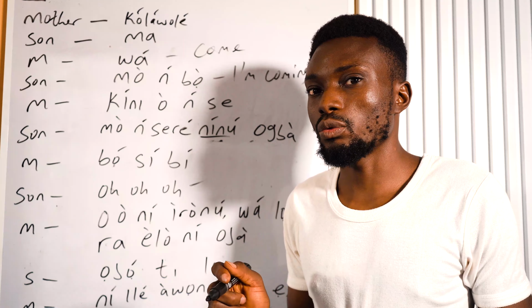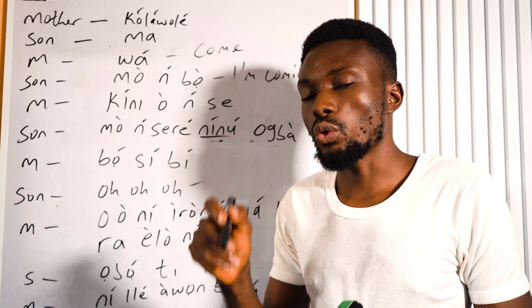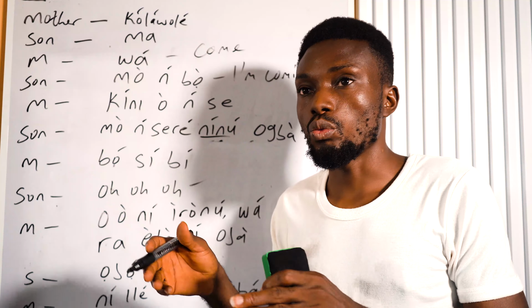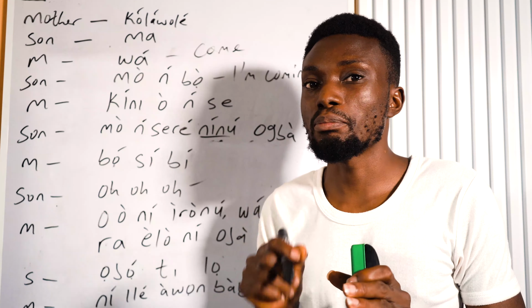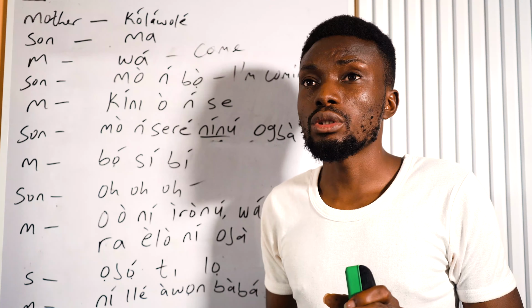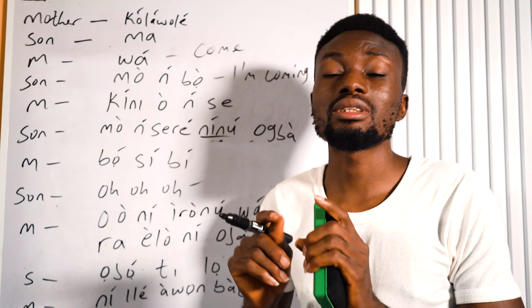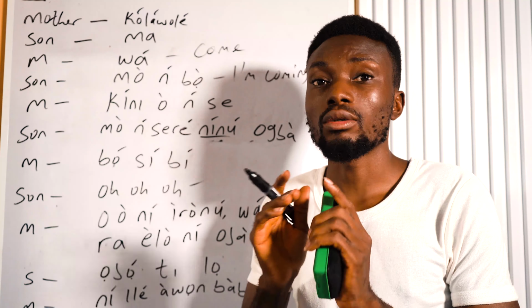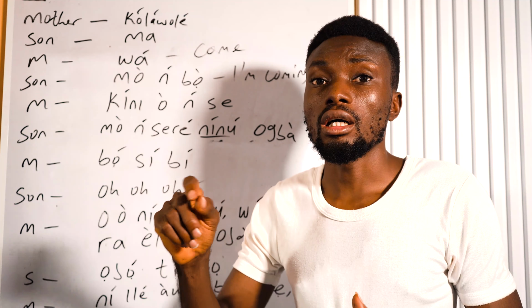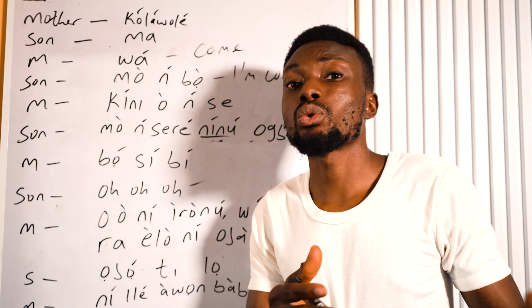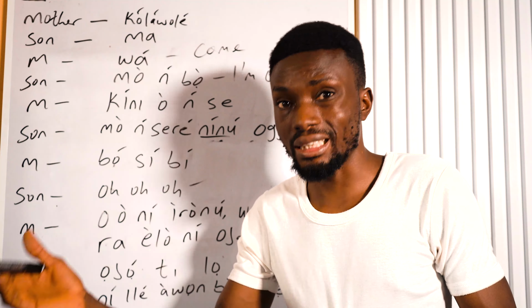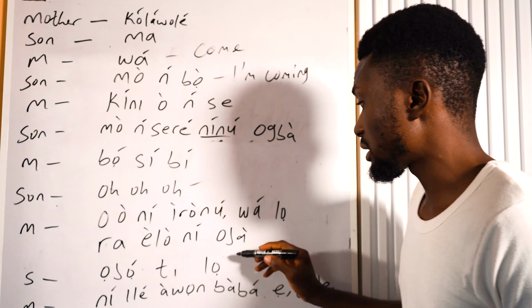When it comes to English language, go, gone is gotten from go. Went is also gotten from go. So all those past tenses that English has, in Yoruba it still retains its base form. Even though it is went or gone, Yoruba will still use lo. There's one form of verb in Yoruba. If it's past or present, Yoruba is not going to change. English can change water to watering, close to closing, or close to closed, just to talk about the tense with the verb. But Yoruba just says one. So that's why you will still see lo here.